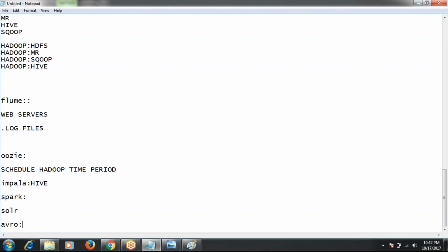So these are the different ecosystem components we have. Once we complete HDFS and MapReduce practicals, we'll start each and every ecosystem component one by one, start the installation and then the practicals. I'll discuss every ecosystem component with you practically and very clearly.